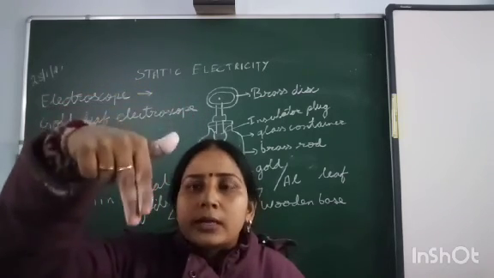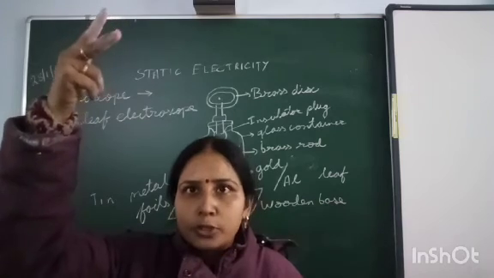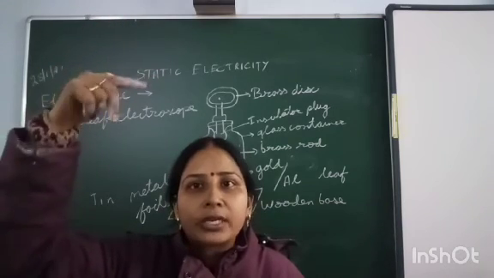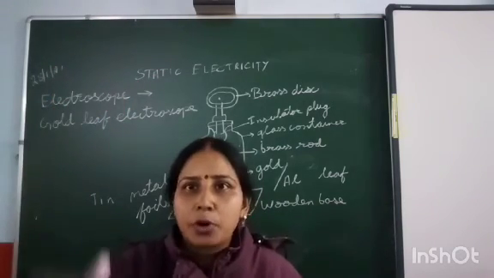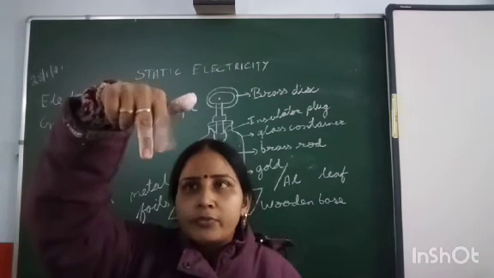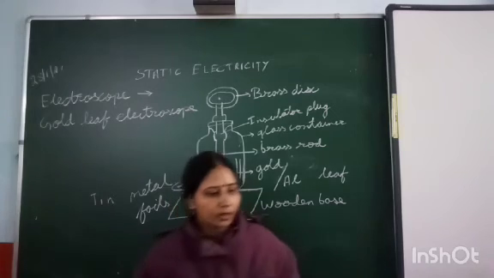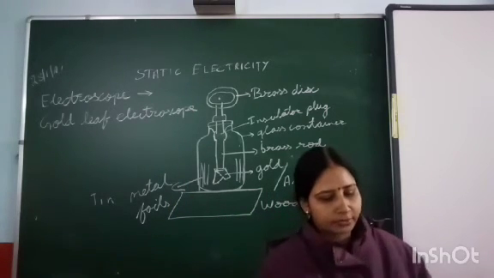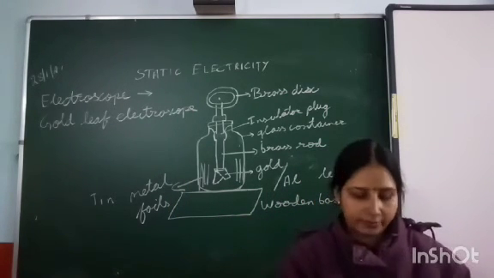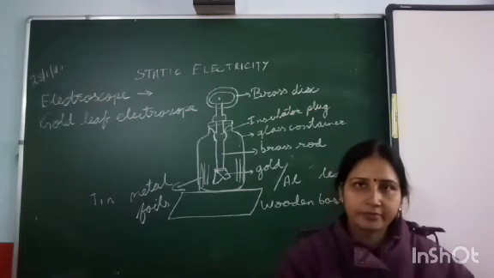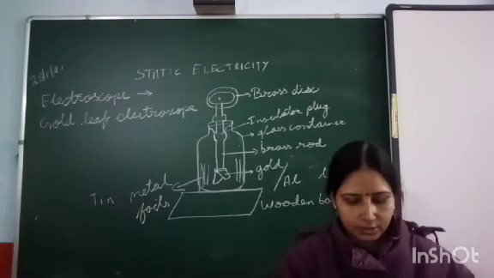But if the topmost portion, the brass disc, is touched with a charged body, then the leaves will move apart. So bring the body and touch it with the brass disc, and if the leaves diverge, then the body is charged, and if they do not, then it is uncharged.